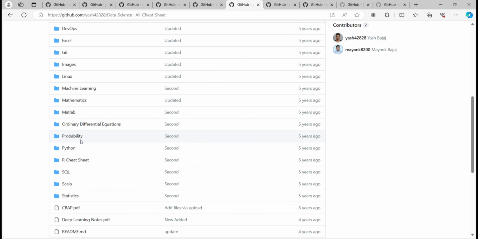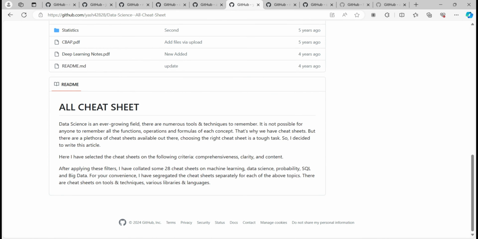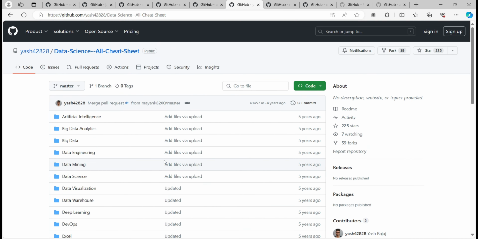They have listed whatever you have to know if you are into data science, like mathematics, Python, R, and all those things, and all the cheat sheets. Okay, so you can just explore this. Moving forward,